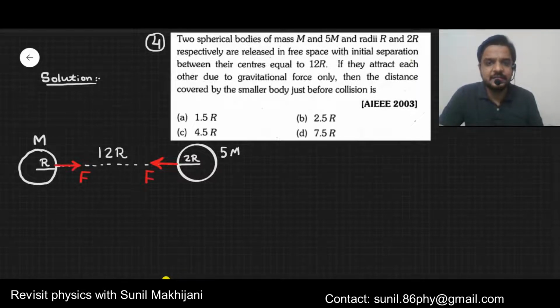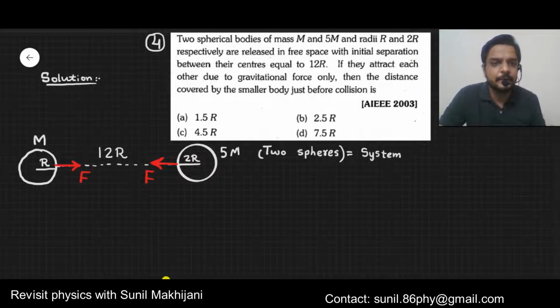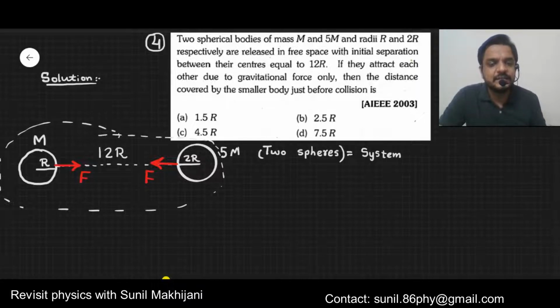Now here the main idea is that we take these two spheres together as one system. If I consider that these spheres together make one system, then this force F which is acting is the internal force of the system. I can say external force on this system is 0. External force on the system is 0.